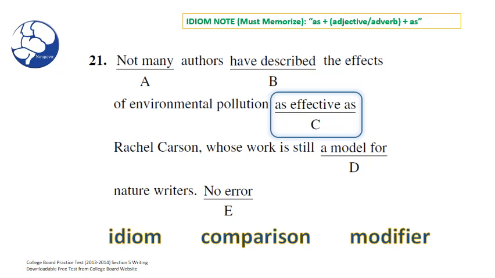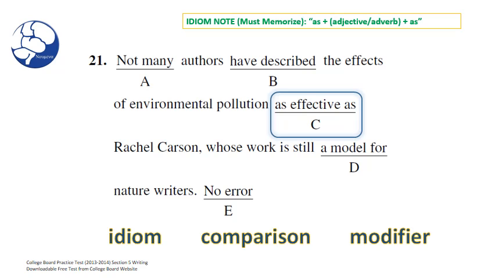So let's take a look at how that would work. Not many authors have described the effects of environmental pollution as effective as Rachel Carson. If this functions as an adjective, then effective is modifying effects. So: not many authors have described the effective effects of environmental pollution.